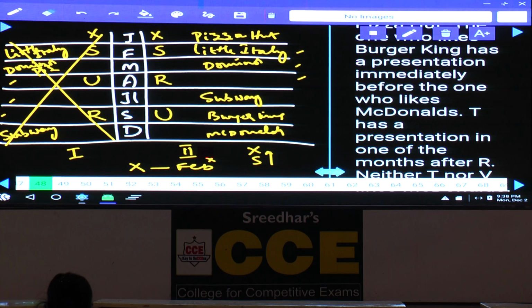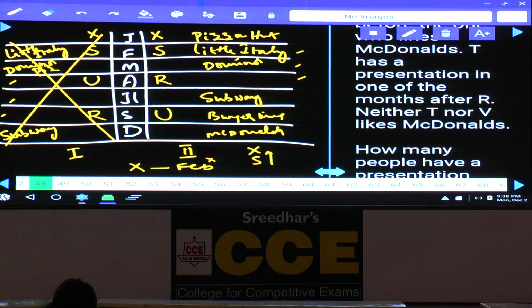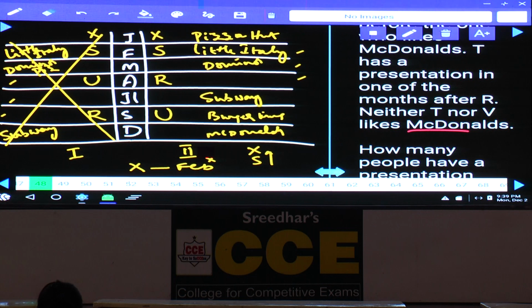And T has a presentation on one of the months after R. T can be either in the month of July or in the month of December. And out of which neither T nor V likes McDonald's. T cannot be in the month of December, hence T must be here.